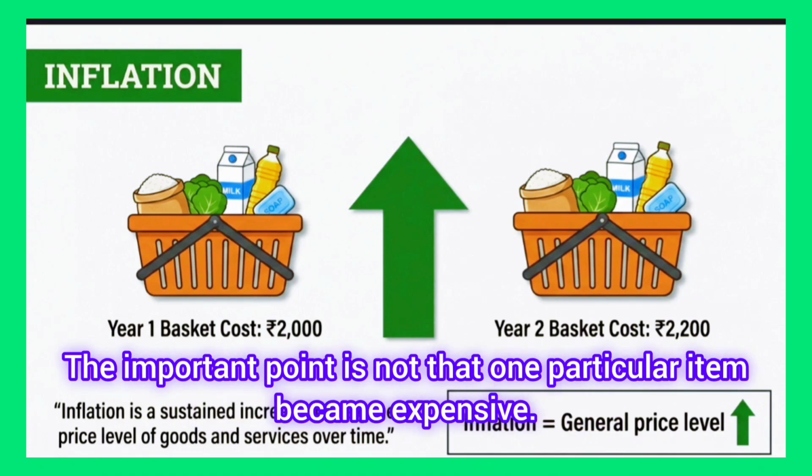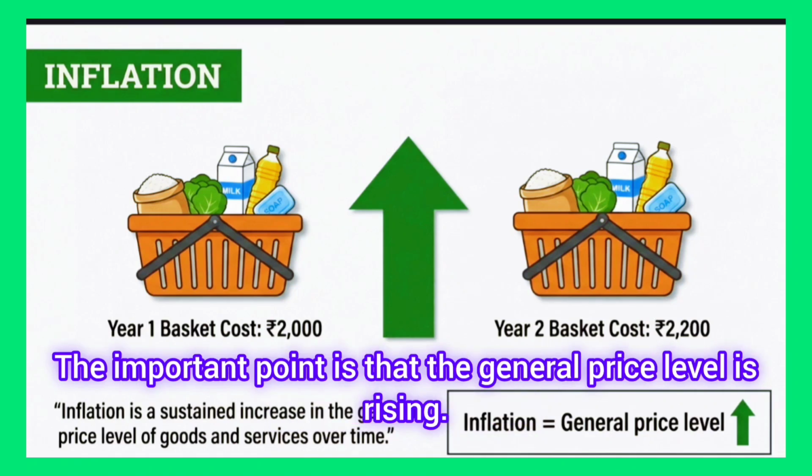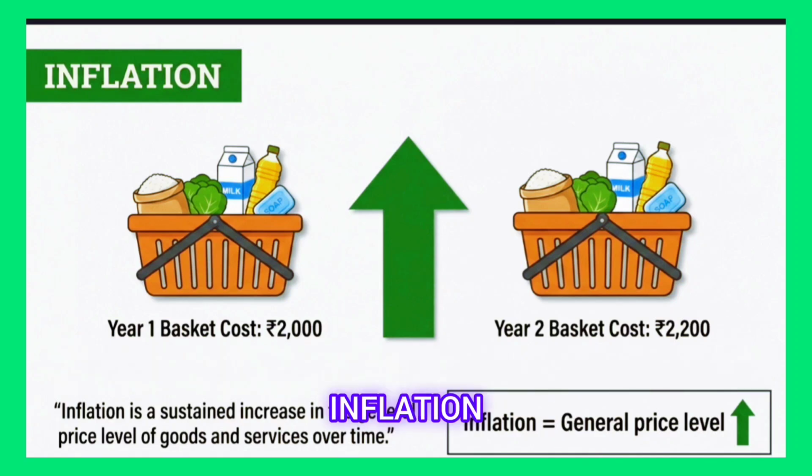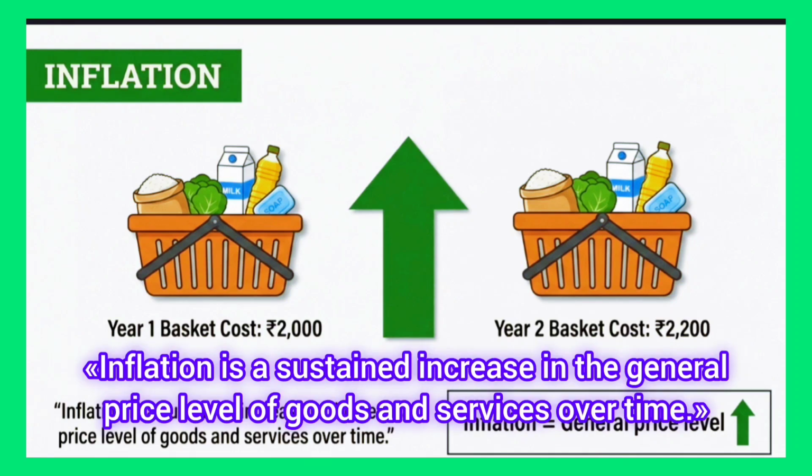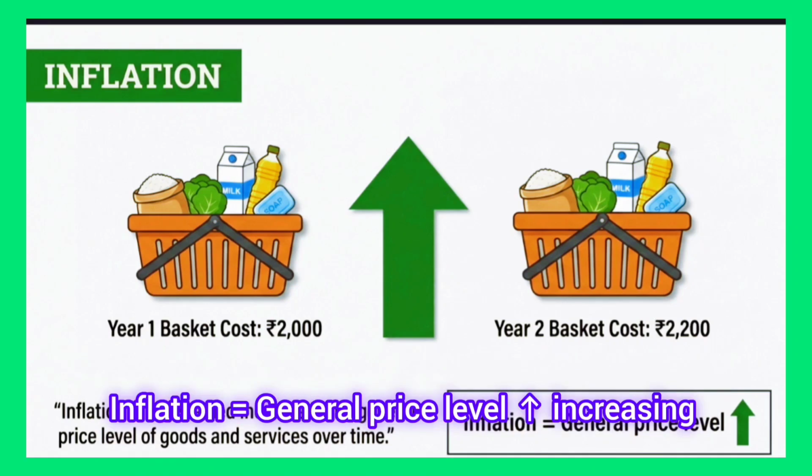The important point is not that one particular item became expensive. The important point is that the general price level is rising. This is inflation. Inflation is a sustained increase in the general price level of goods and services over time. So remember, inflation is equal to general price level increasing.